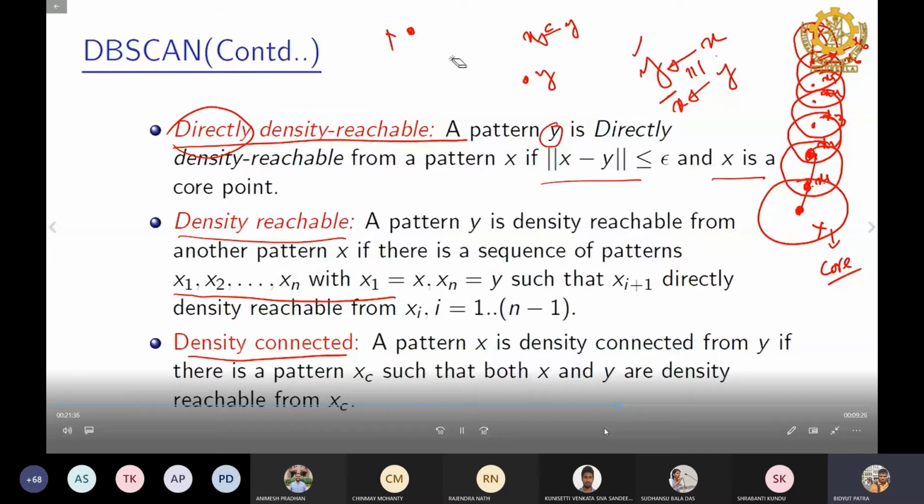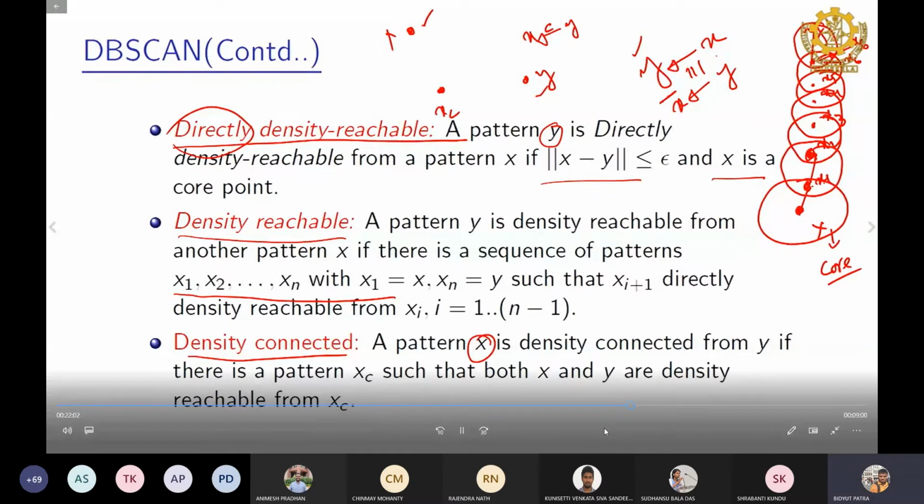Pattern x is density connected from y if there is a pattern xc such that both x and y are density reachable from xc. Here pattern means object. So two points are there, x and y. We say x is density connected from y if there exists some point, let's say xc, from which both of them are density reachable.